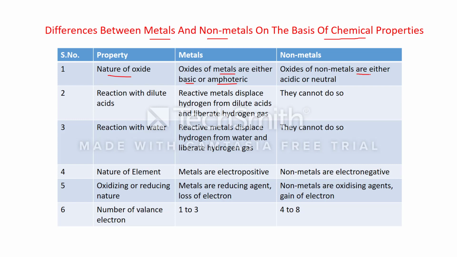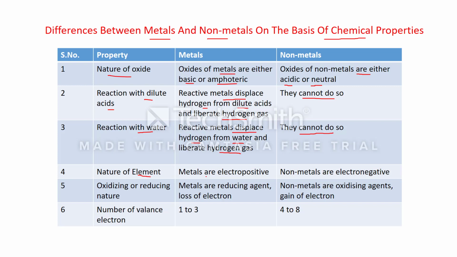Oxides of non-metals are either acidic or neutral. Reaction with dilute acids: reactive metals displace hydrogen from dilute acids and liberate hydrogen gas, while non-metals cannot do so. Reaction with water: reactive metals displace hydrogen from water and liberate hydrogen gas. Again, non-metals cannot do so.